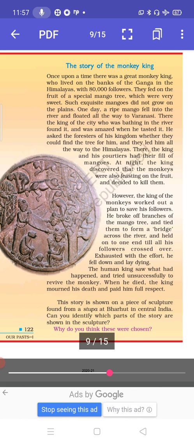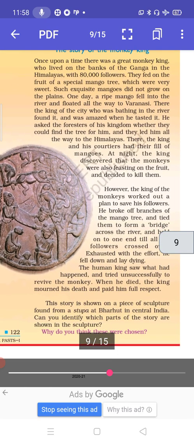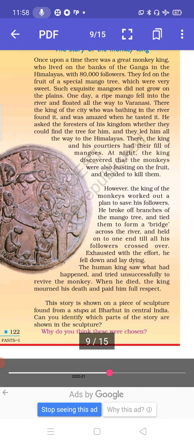Once upon a time, there was a great Monkey King who lived on the banks of the Ganga in the Himalayas with 80,000 followers. They fed on the fruit of a special mango tree, which were very sweet. Such exquisite mangoes did not grow on the plains. One day, a ripe mango fell into the river and floated all the way to Varanasi. There, the king of the city, who was bathing in the river, found it, and was amazed when he tasted it. He asked the foresters of his kingdom whether they could find the tree for him, and they could lead him all the way to the Himalayas.